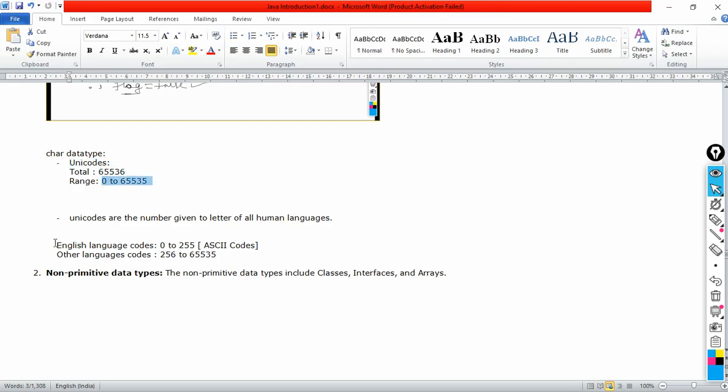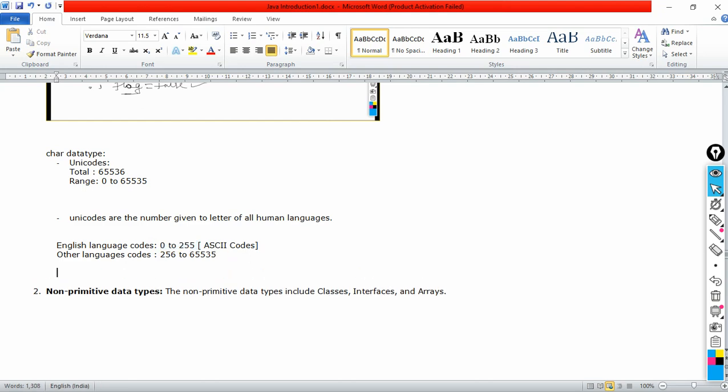When we come to the English language, codes are called ASCII codes, American Standard Code for Information Interchange. This means American English letters can be converted into machine language, and machine language can be converted into English letters, with the help of these codes. What is the importance of these codes?